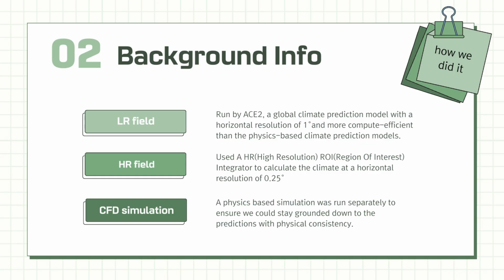We used a high resolution region of interest integrator to calculate the climate at a horizontal resolution of 0.25 degrees, only in the region we want, to stay as compute efficient as possible. And we also worked on the CFD simulations to make a physics based simulation, which was run separately to ensure that we could stay grounded down to the predictions with physical consistency.